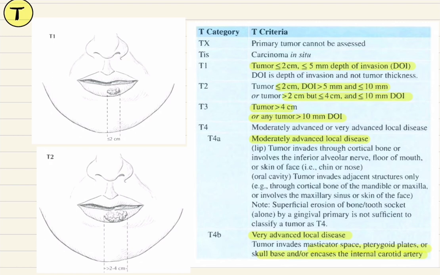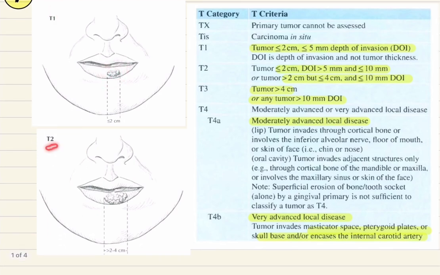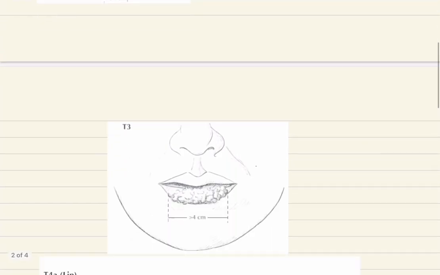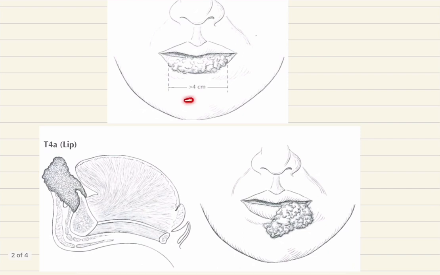Now we can see the pictorial representation. T1 tumors, the size being less than 2 centimeters. This being the T2 tumor, size 2 to 4 centimeters. T3, size more than 4 centimeters or depth of invasion more than 10 millimeters.